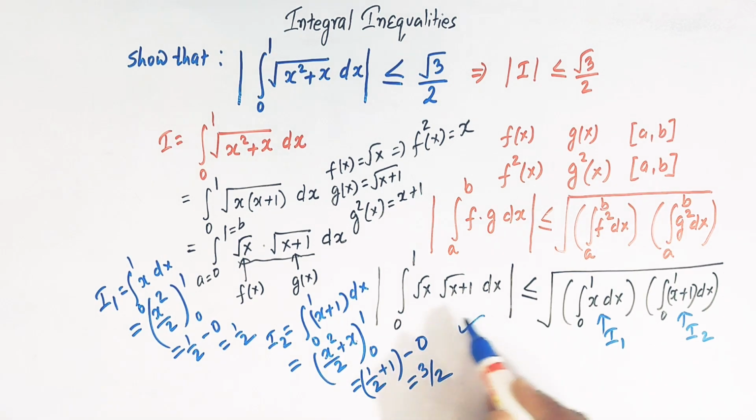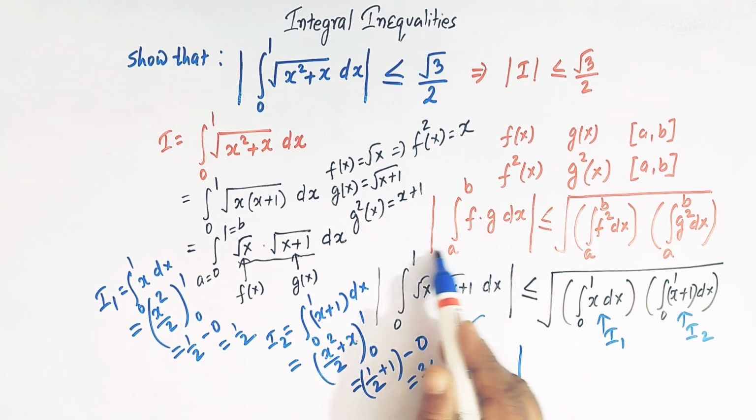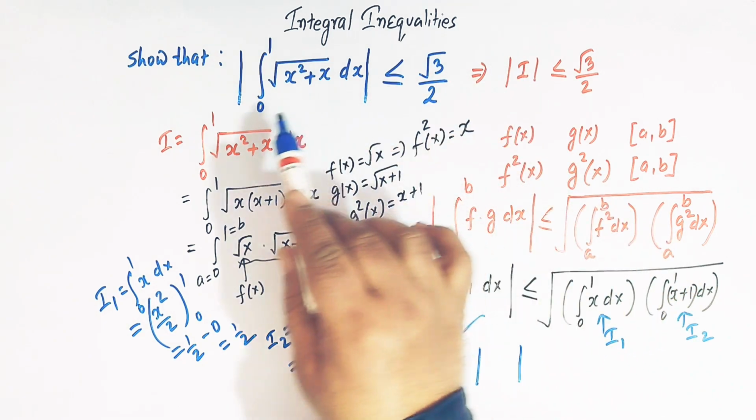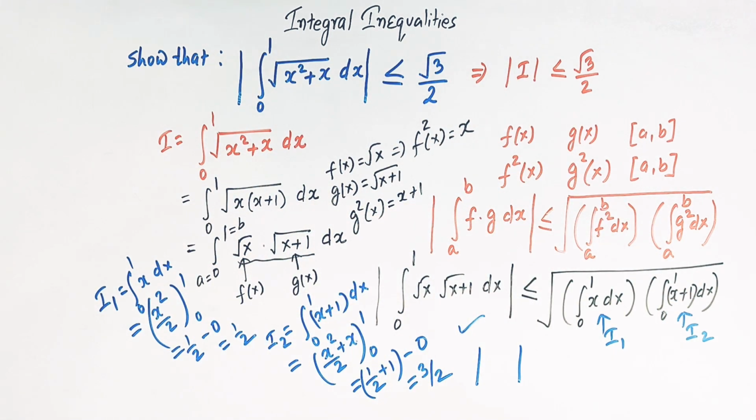So now this inequality can be rewritten as mod of this integral. This integral is our I. So mod of I is less than or equal to square root of I1 times I2, right?